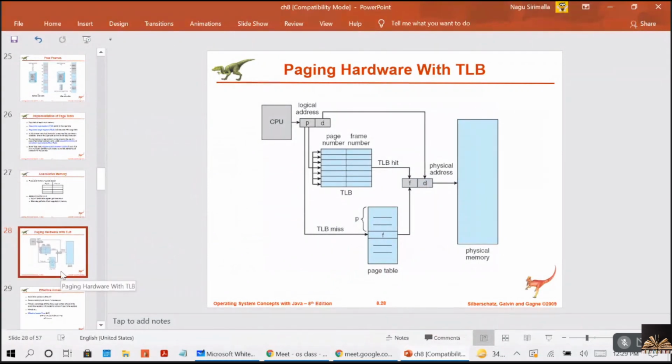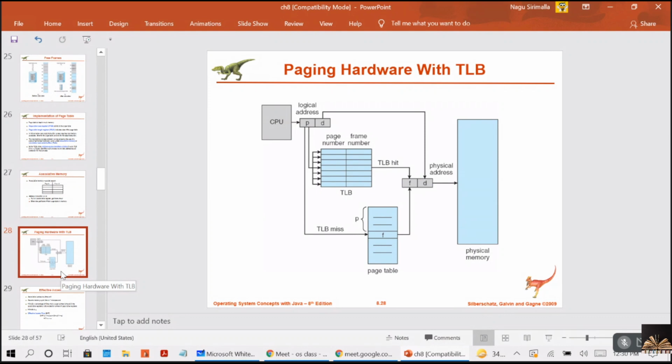Guys, whatever I told you till now, you have to write in terms of points, for marks. Translation look-aside buffer is a solution for the slow access of user memory allocation. Memory access is slowed by a factor of 2 because we access memory 2 times. So the solution is the translation look-aside buffer. It is a fast lookup hardware cache. I can say it is associative memory and it is very fast memory.